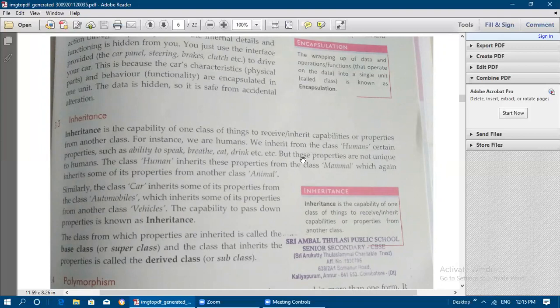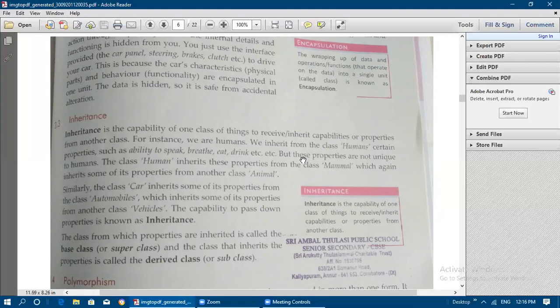We inherit from the class humans certain properties such as the ability to speak, breathe, eat, drink, but these properties are not unique to humans. The class human inherits these properties from the class called mammal, which again inherits some of its properties from another class called animal. So animal and human both inherit from the mammal class. Similarly, the class car inherits some of its properties from the class called automobiles, which inherits some of its properties from another class known as vehicles.